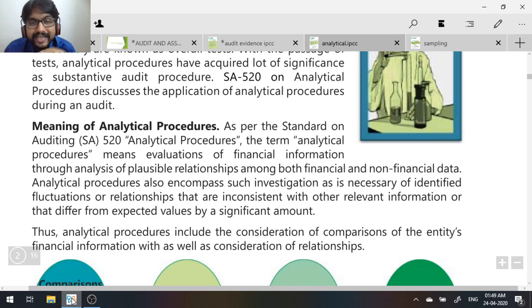Now, what is he analyzing? What is he actually auditing? He is auditing financial statements. So he has financial information with him. Now he needs to audit the financial information, and for auditing that financial information, he is going to analyze that financial information by using what? How can he analyze the current financial information that he has with him?